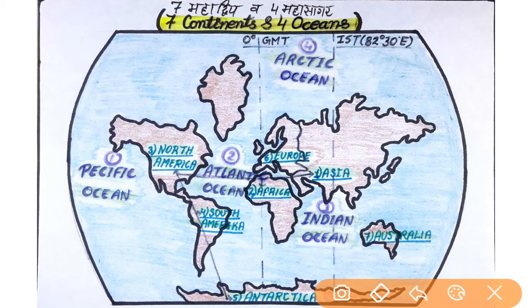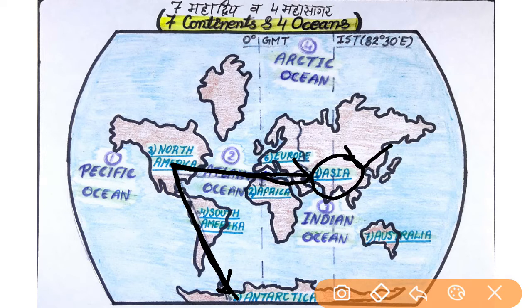The trick is that we have to make a reverse 7 starting from Asia. So this is a reverse 7. We have to keep in mind that the reverse 7 should start from Asia, then go from Africa till North America, then from North America to South America till Antarctica. Then we have to see that the reverse 7 is touching Asia first. That's why this is the largest continent of the world.